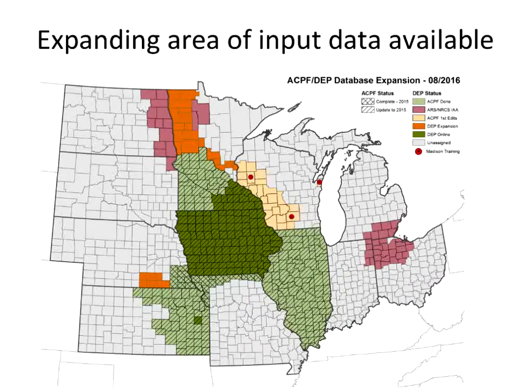Okay, so here's the area that we're going to, the hatched area there: Illinois, Iowa, southern Minnesota. Those data are available now. That area in eastern Kansas will be online in October. And the other areas are planned for development and release of that input data within the next year or so.